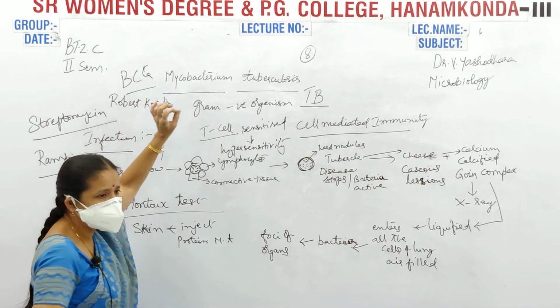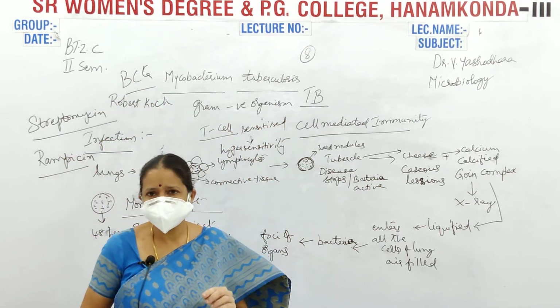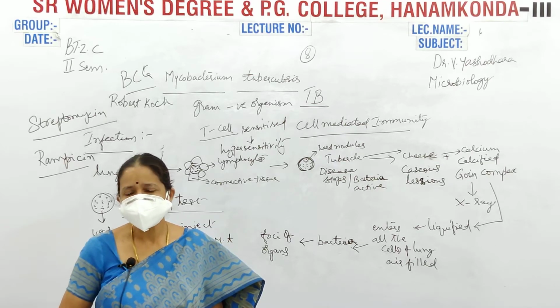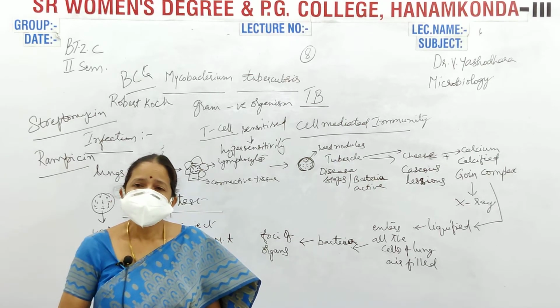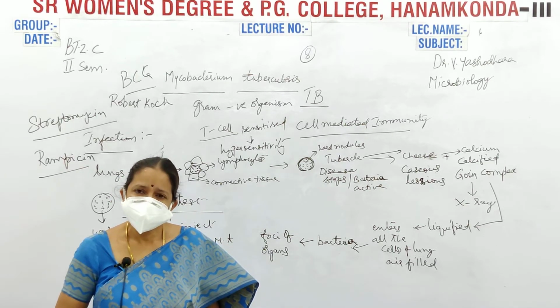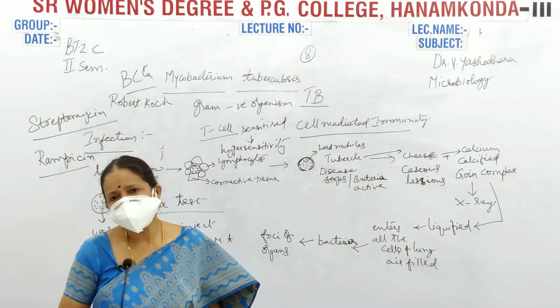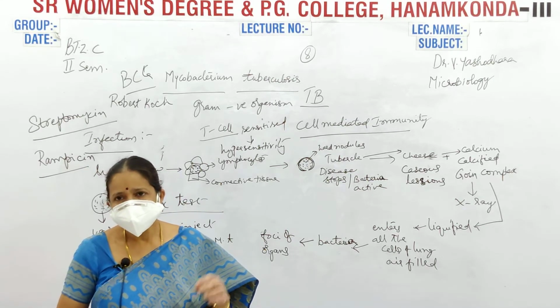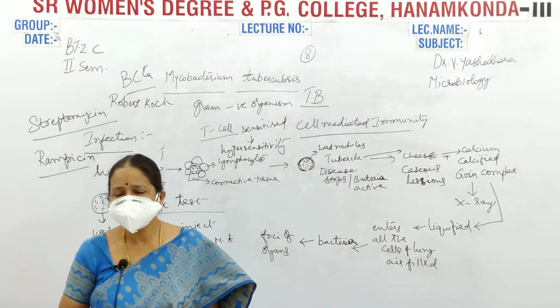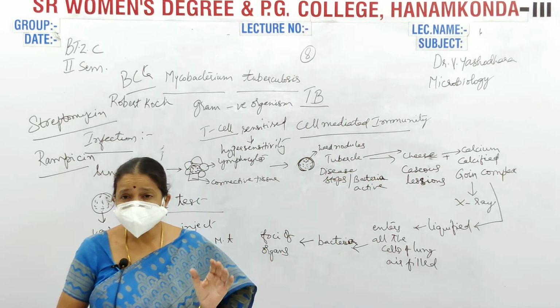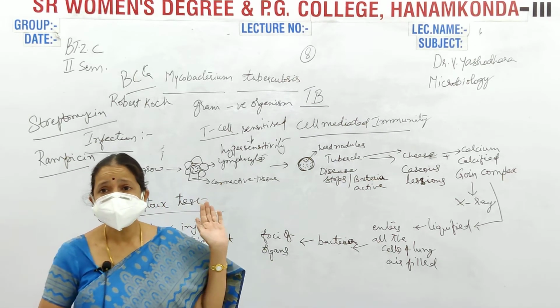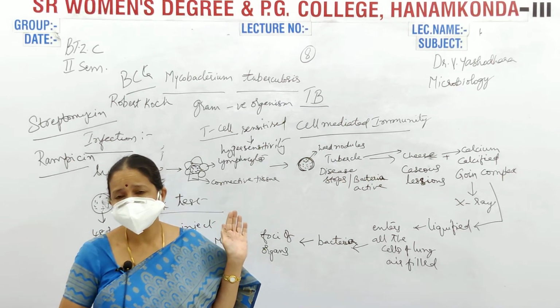This BCG vaccine is given to the infants within 24 hours of their birth or within 3 days of their birth. This also protects them from tuberculosis infection.